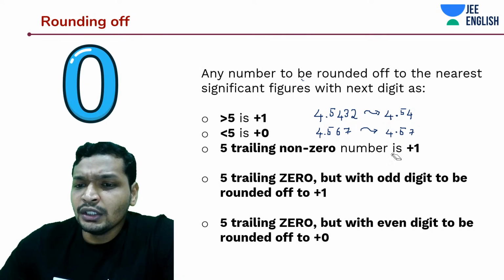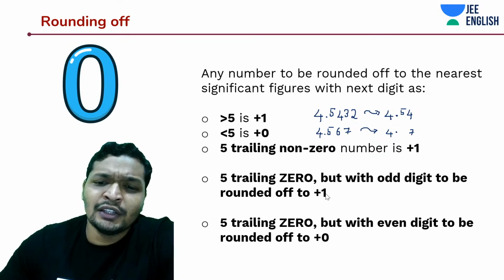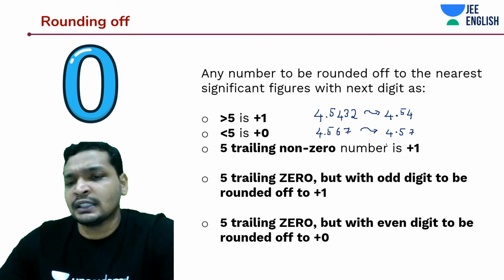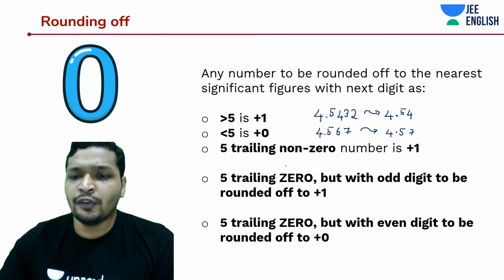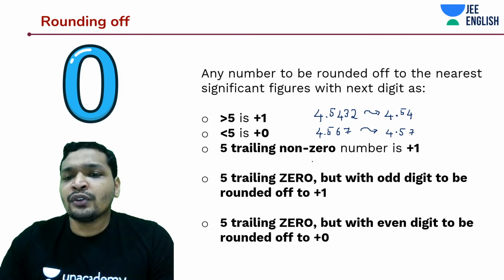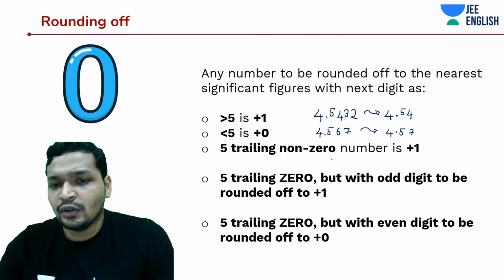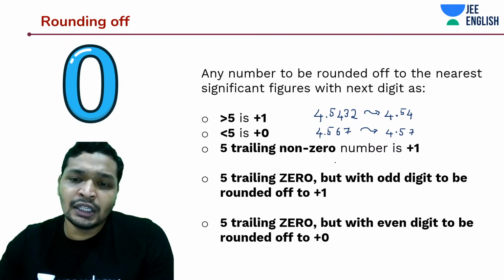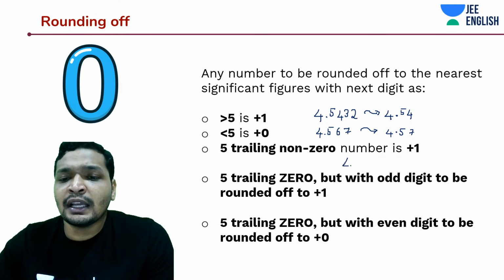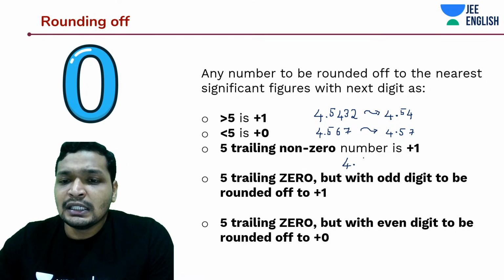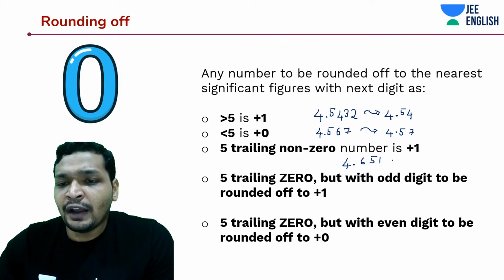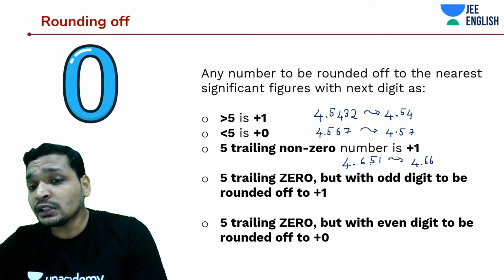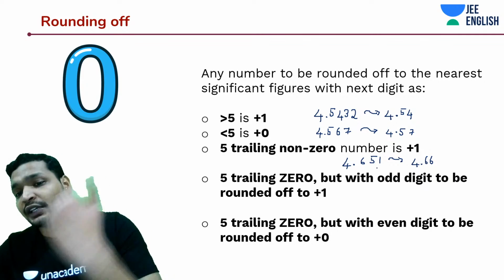Okay, so rounding off lets you express your values with some accuracy, like what should be that accuracy is, and there are some standard sets of rules and regulations that you need to follow. And let's say you have to round off 5. Okay, you have to round off 5. It is following any number greater than 0. For an example, let's say I have something like 4.651. If I have to round it off to 2 decimal places, it is going to be 4.66 because this 5 is followed by something greater than 0.